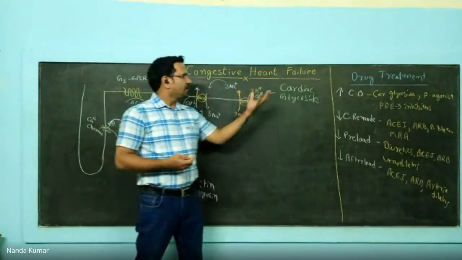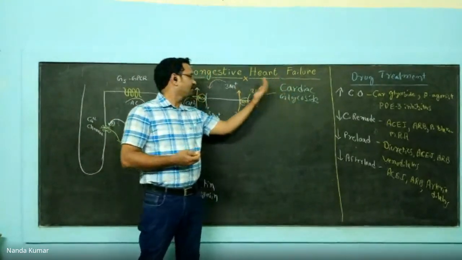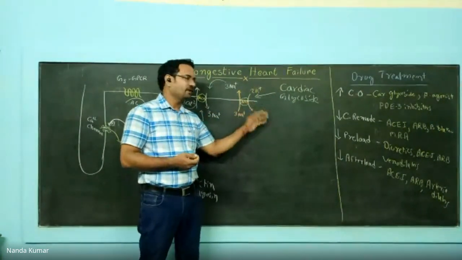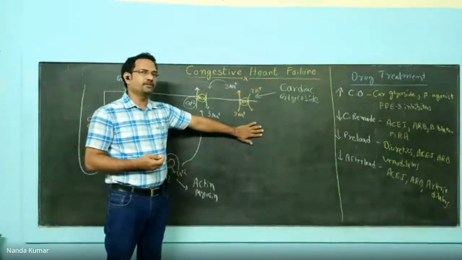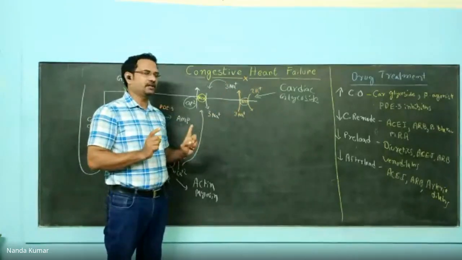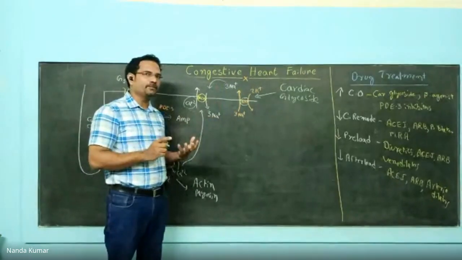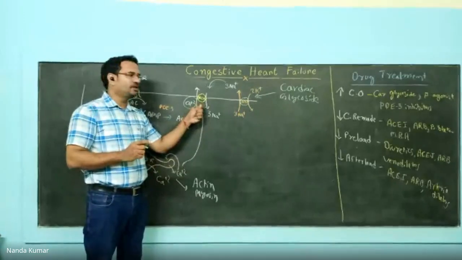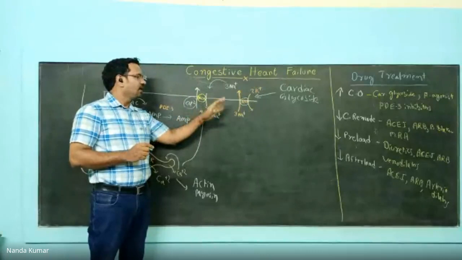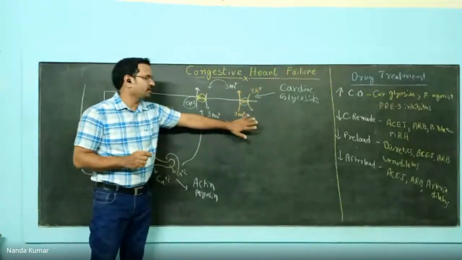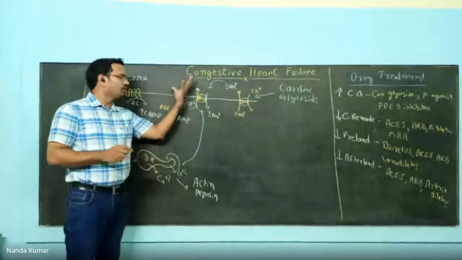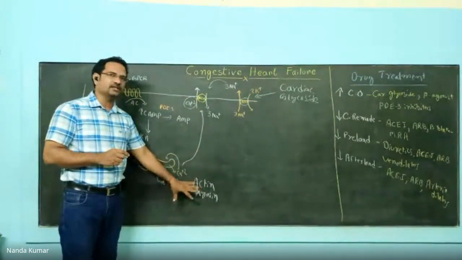I'll repeat this again. The site of action for cardiac glycoside is the sodium potassium pump. They inhibit the functioning of the sodium potassium pump. If the functioning of the sodium potassium pump is inhibited, the sodium gradient across the cell is not maintained. That means outside you don't have enough sodium. And the sodium calcium exchanger works by taking outside sodium to inside and sending calcium outside the cell. If the sodium potassium pump is inhibited, the sodium calcium exchanger is also inhibited.